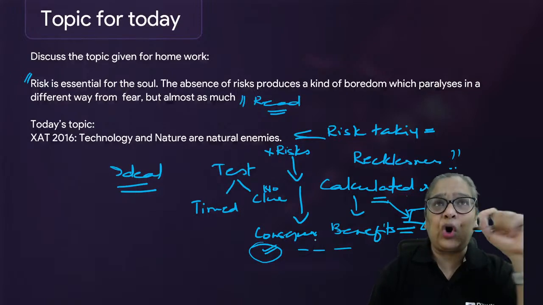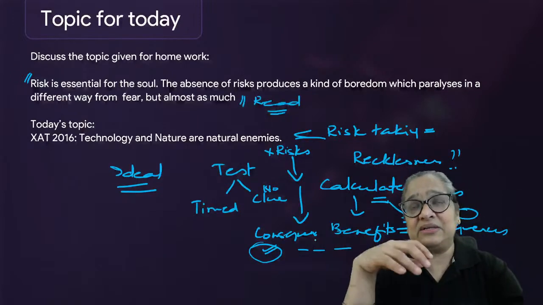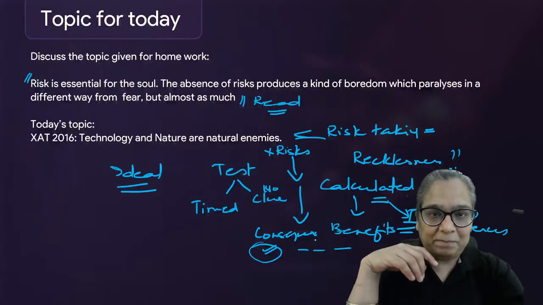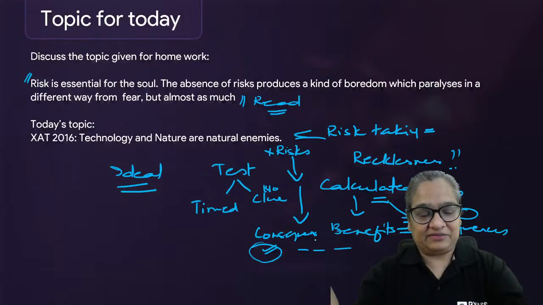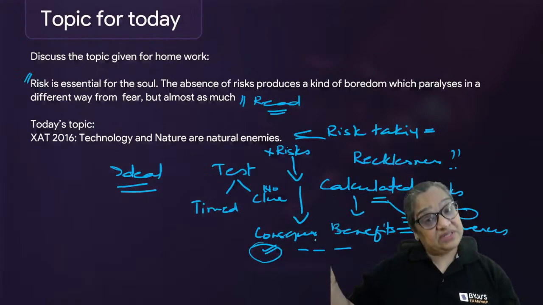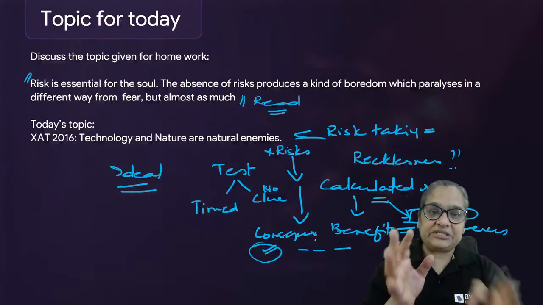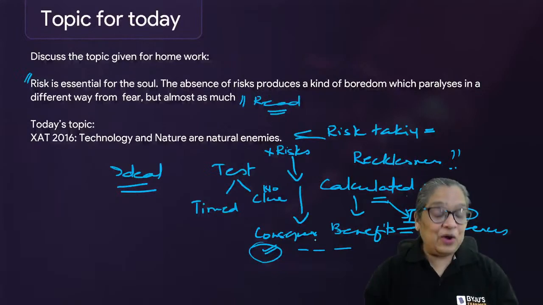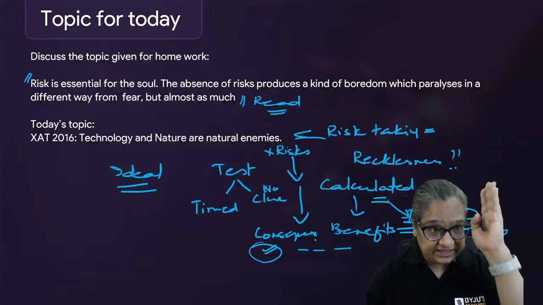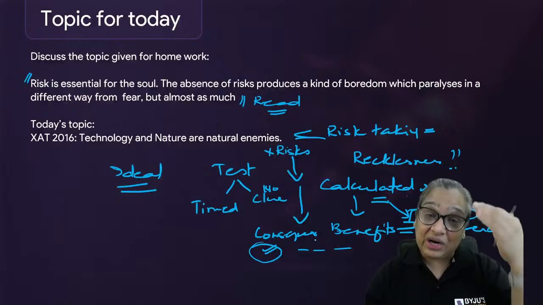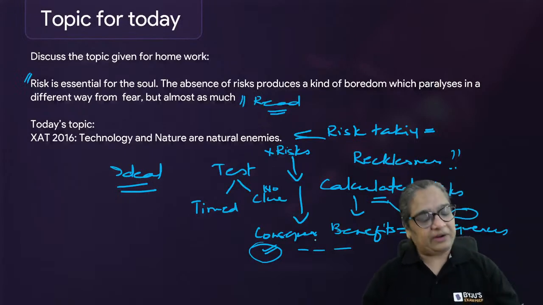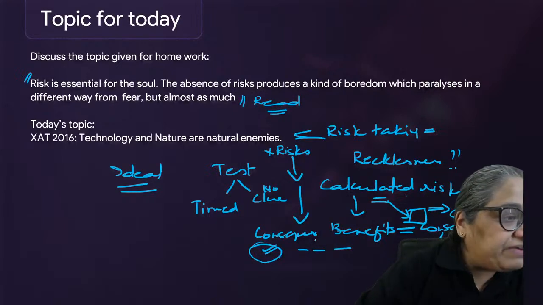The Times of India for a long time ran a series of articles. I don't know if it still comes. Perspectives and counter perspectives. On any issue, they'll have one person supporting it, one person giving the other side, and one person who plays the middle line. Often I tell students to say either one or the other, because it makes your writing clearer. But if you have an equal number of points for both, you can write like this also, absolutely fine.